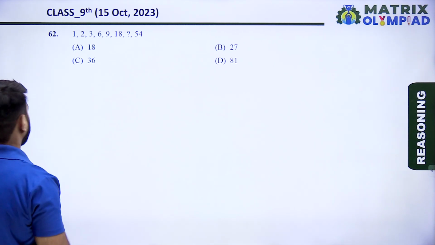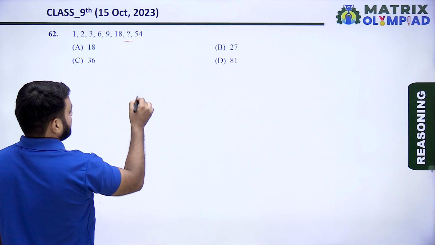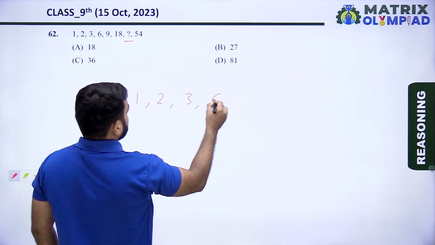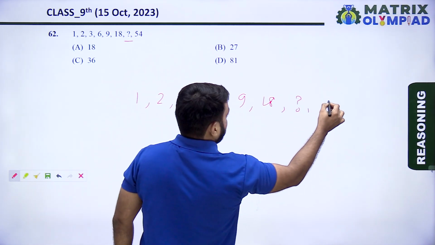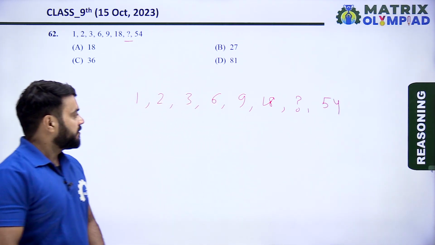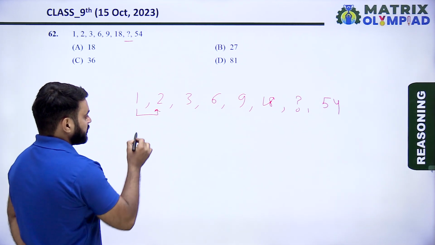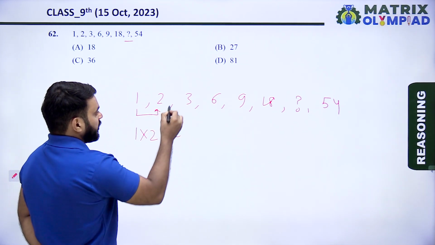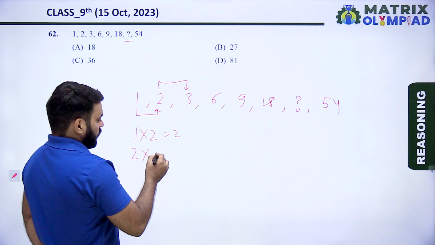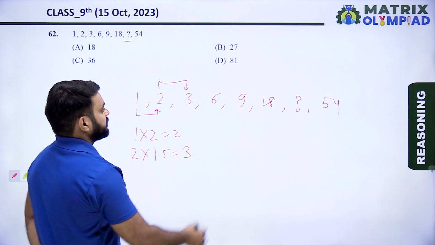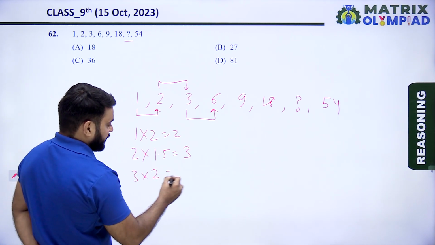The next question is to find the missing number. The series is 1, 2, 3, 6, 9, 18, missing number, and 54. So find the pattern of the question. 1 to 2: 1 multiplied by 2 means 2. Now 2 to 3: 2 multiplied by 1.5 means 3. Now 3 to 6: 3 multiplied by 2 means 6.